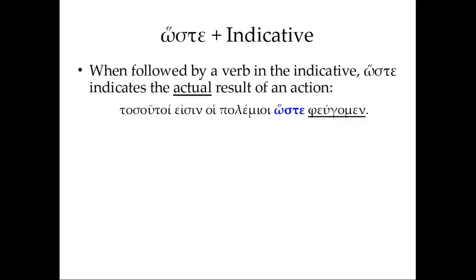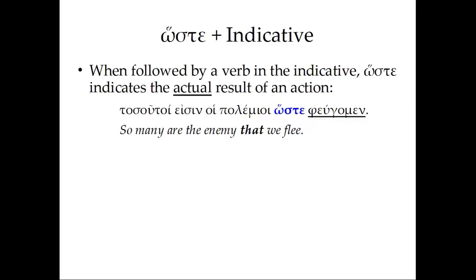Tasu toi, we can have this correlative pronoun indicating the quantity of someone or something. And in this case, we're talking about the enemy. So many are the enemy. Tasu toi eisen hoi polemioi. There are so many enemies. Hoste, that, pelgamen, we flee. So many are the enemy, or the enemies, that we flee. There are so many of them that we are running away from them.